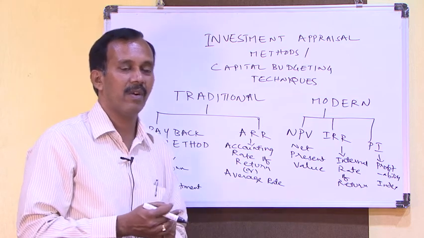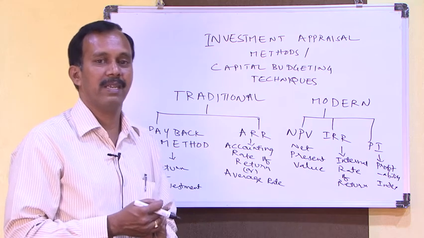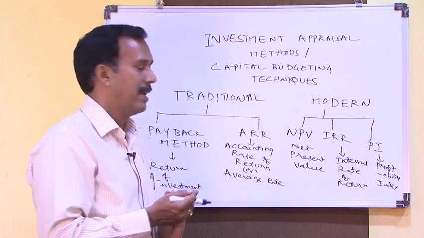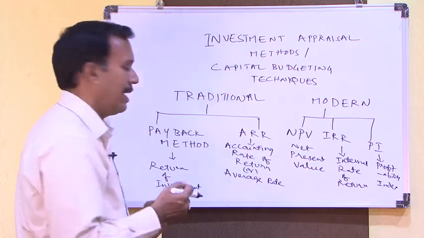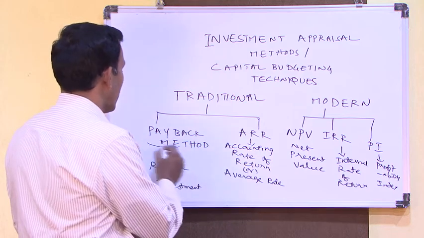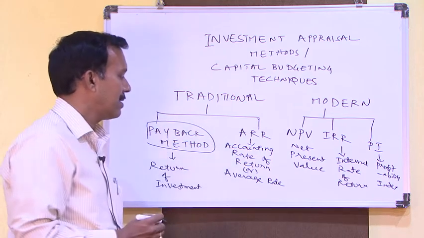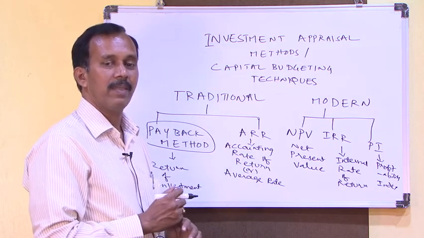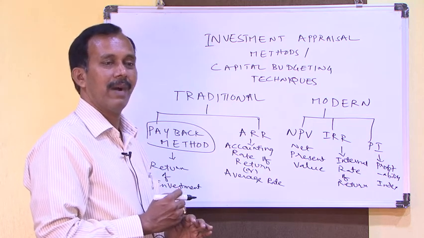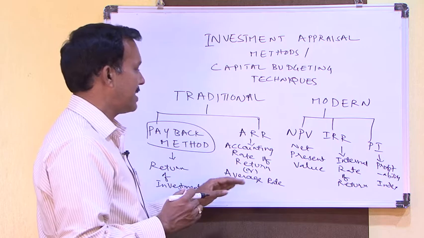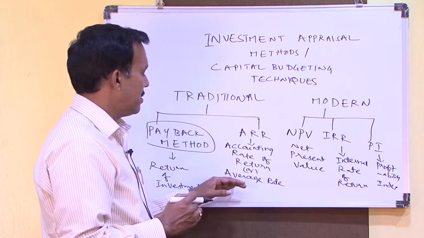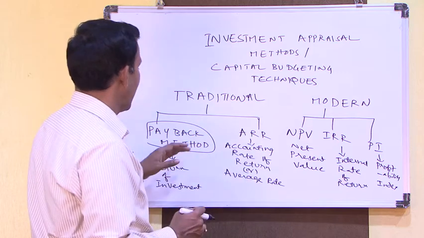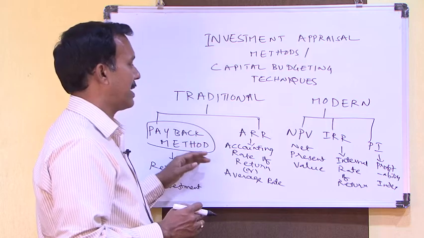The cash flows expected for the next 2, 3 or 4 years, when their sum equals the investment, give the payback period. In ARR, average rate of return, we use the formula average income by average investment. For ARR, whichever is higher is accepted. In the case of payback, whichever is lower is accepted.